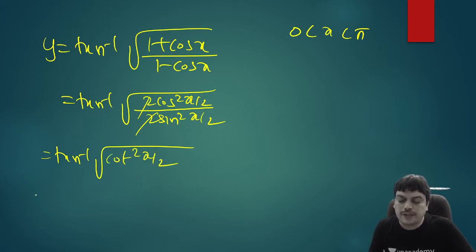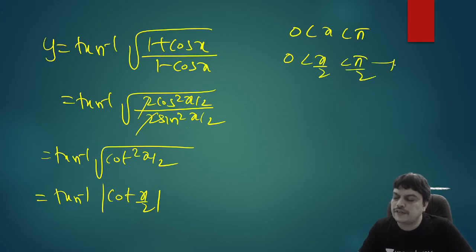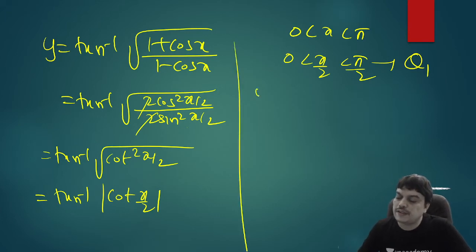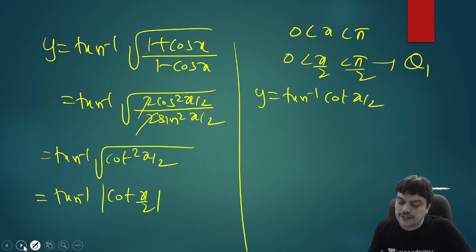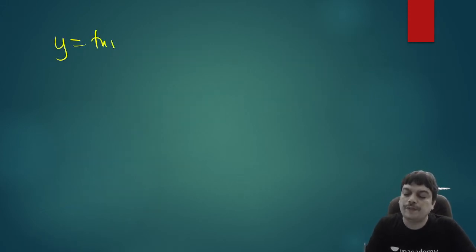And remember, whenever you cancel a root and square, you cannot cancel them directly. You always have to put a modulus. Now, whether you have to write the mod with a plus or minus, that all depends on x. So x is 0 to pi, so x by 2 is 0 to pi by 2, which is quadrant 1. So in first quadrant, cot is positive only. So you can therefore write y is equal to tan inverse of cot x by 2. Because it is first quadrant, cot is positive. Now to simplify this further, we got y equal to tan inverse of cot x by 2.